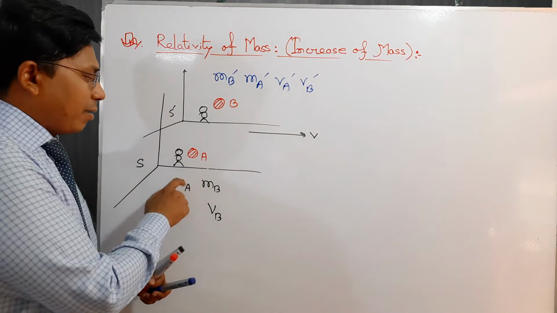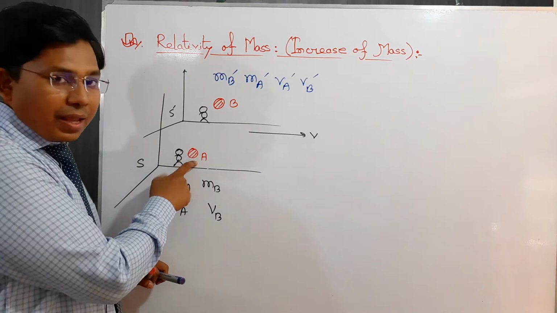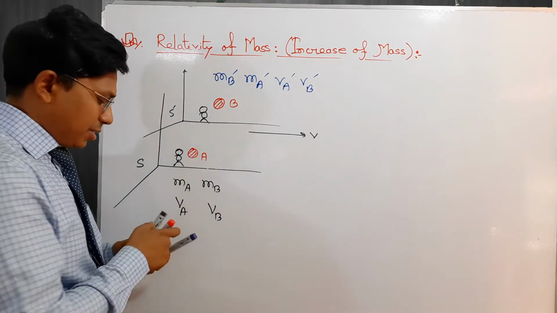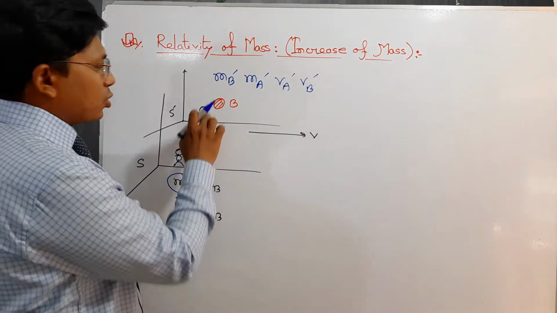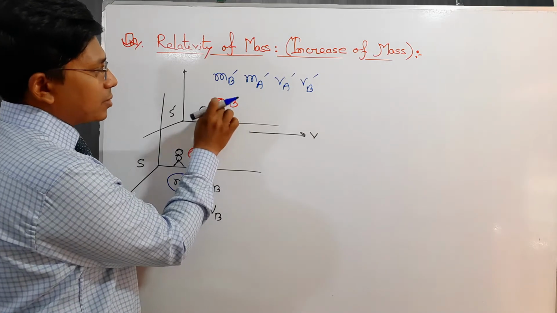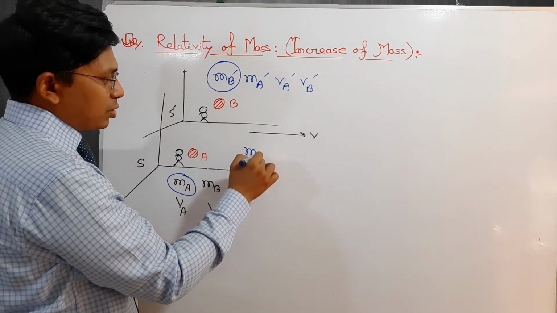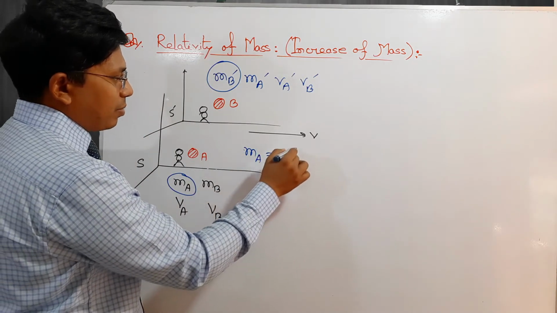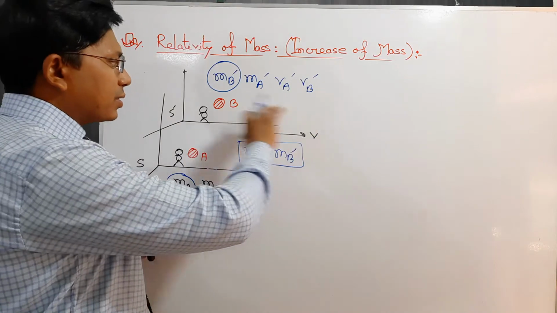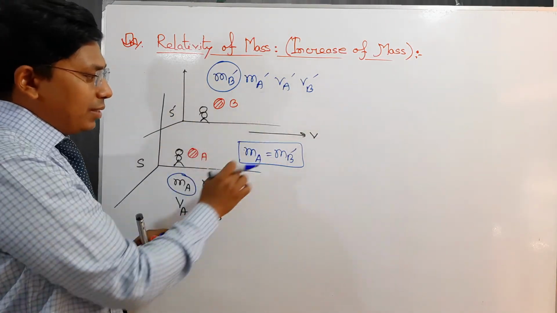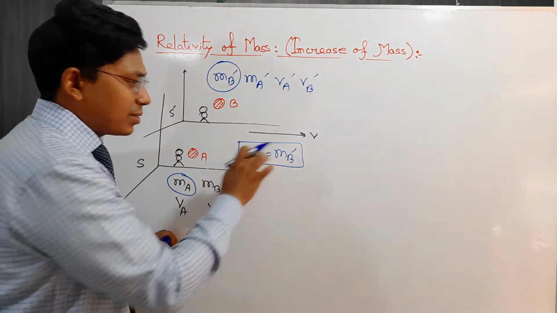When I measure the mass of an object in my own reference frame, that is considered the rest mass, because I and my reference frame have the same velocity. Likewise, my friend measures his identical ball, and from his point of view this mass is also the rest mass. Here the rest masses of these two balls, ma equal to mb prime, are exactly equal when they are at rest. But when the two reference frames are in different velocities, these two masses are not equal.